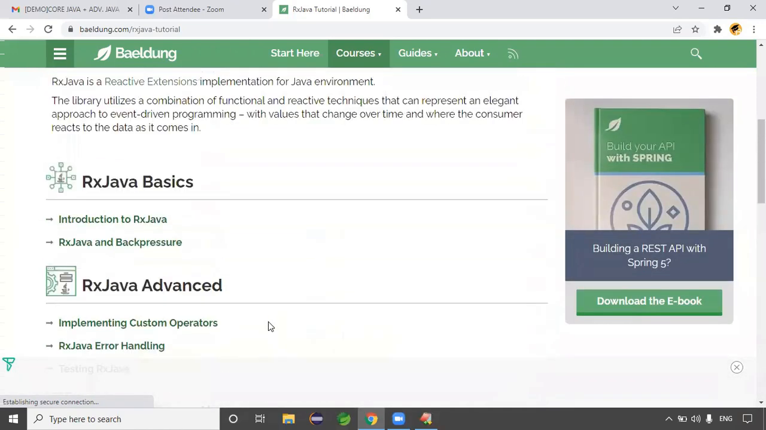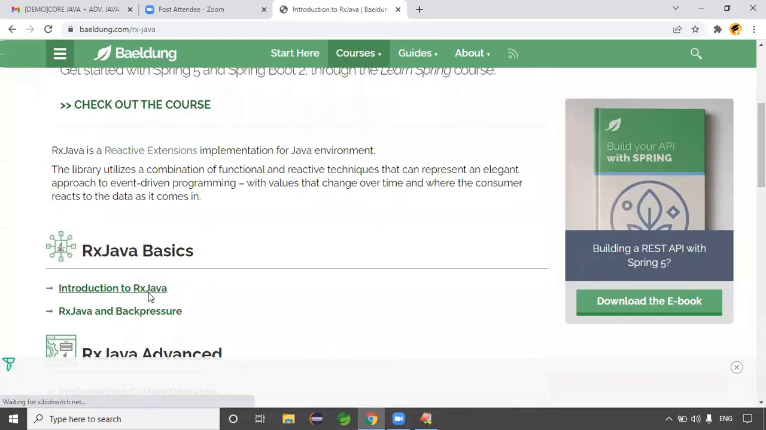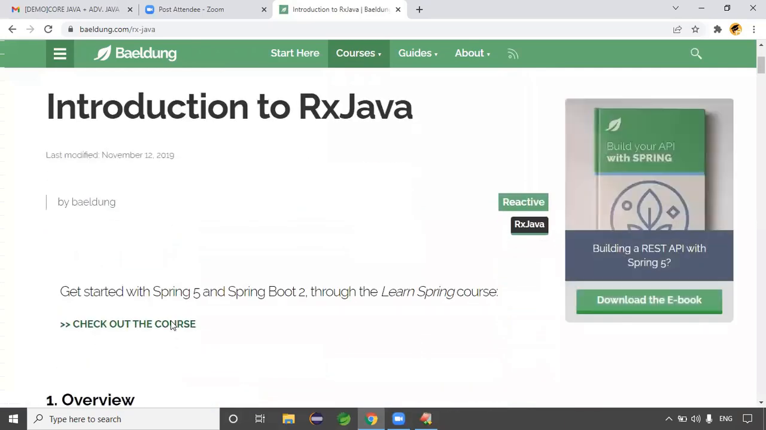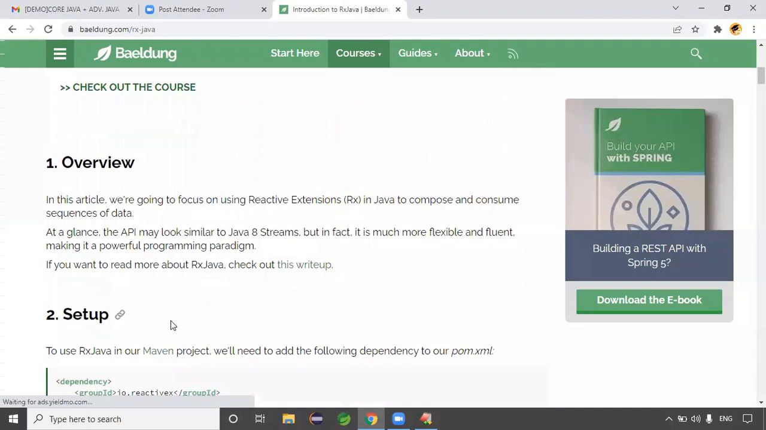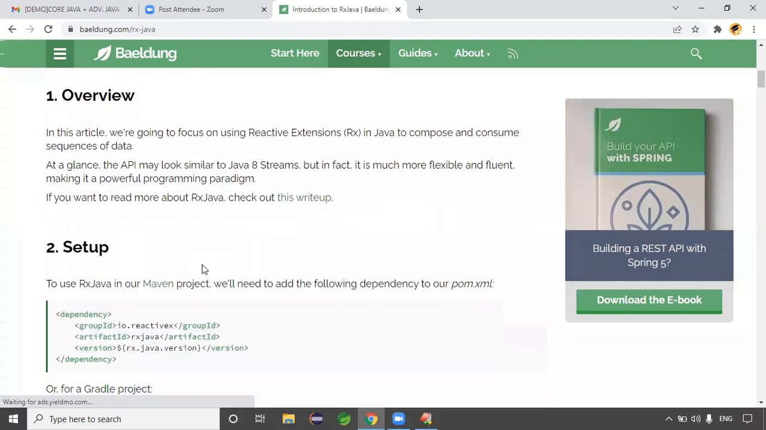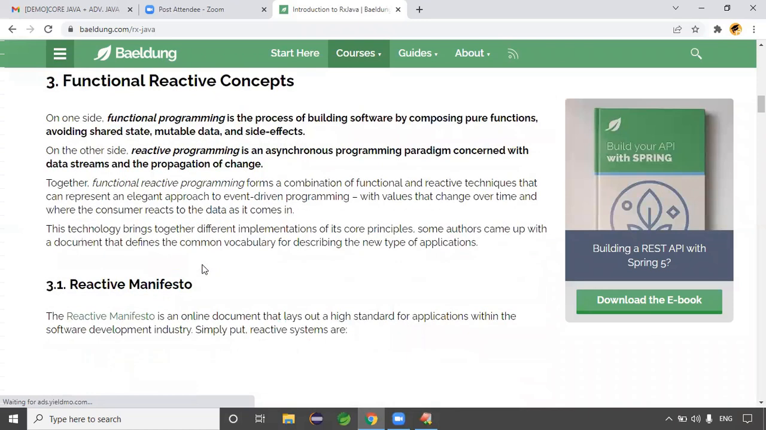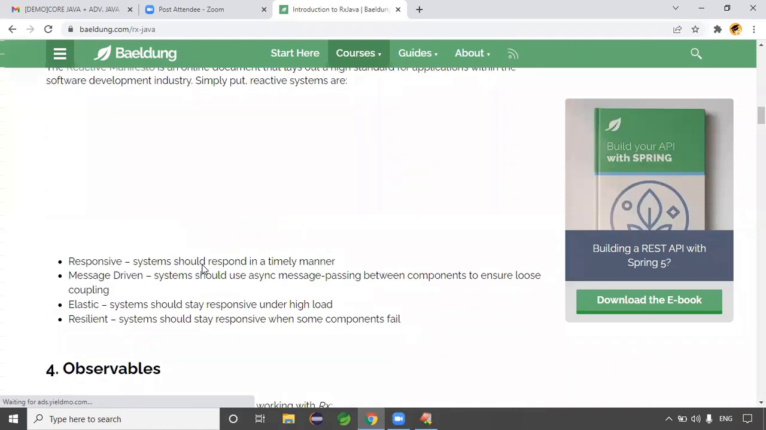So you got some idea, right? This is the introduction to RX Java, from November 2019. Guys, see in this article, we are going to focus on using reactive extensions for Java to compose and consume sequences of data. So Java is what type of language? Reactive programming, guys. That is from which version? The 15th version, that we use in Spring Boot applications actually. You got the clarity, right?